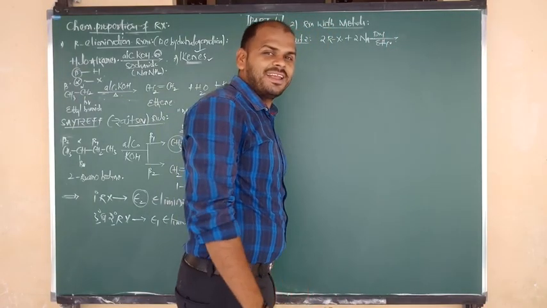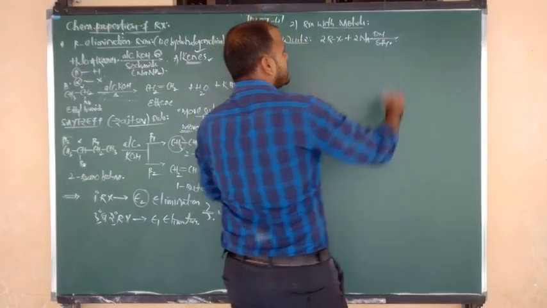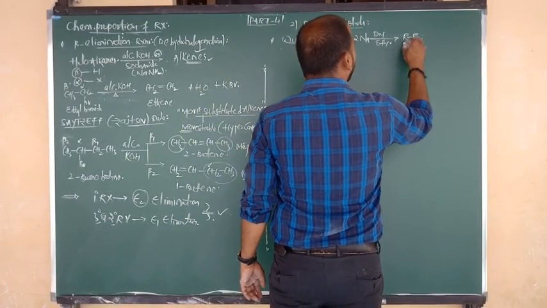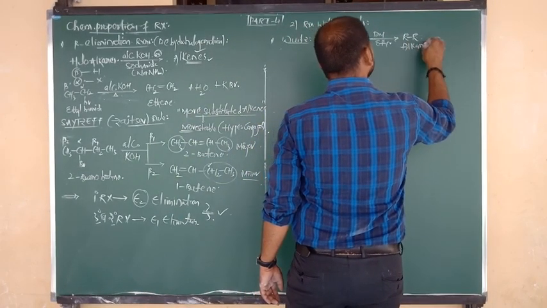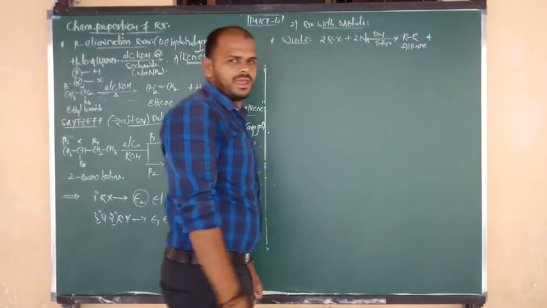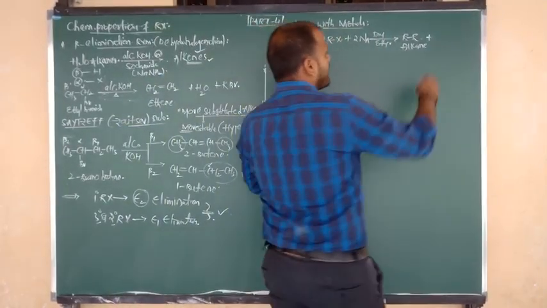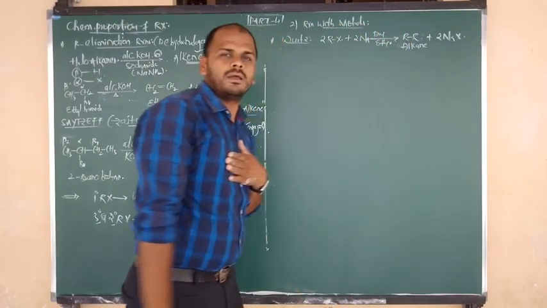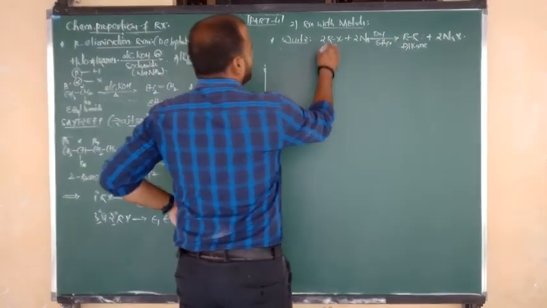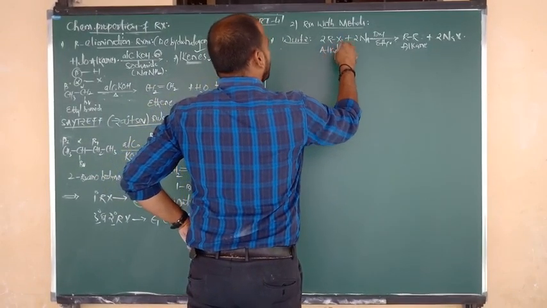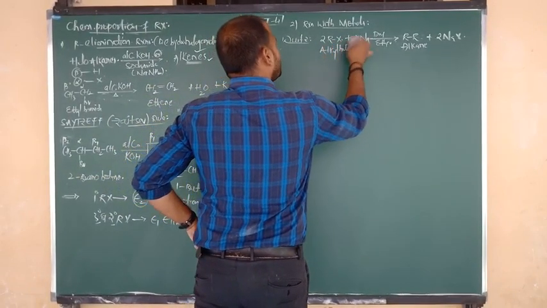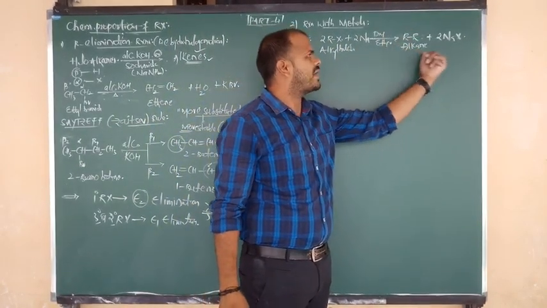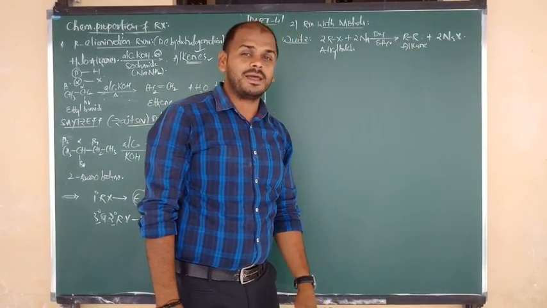And what is the product you are getting? Alkane. How many R groups are there? 2 R groups. So the product is R bonded to R, and the product name is alkane. And 2 moles of sodium combine with the halogen, and that is removed in the form of 2 moles of sodium halide. Right. What is the reactant here? Alkyl halide. So how to state it: alkyl halides on reaction with sodium metal in the presence of dry ether give alkane.